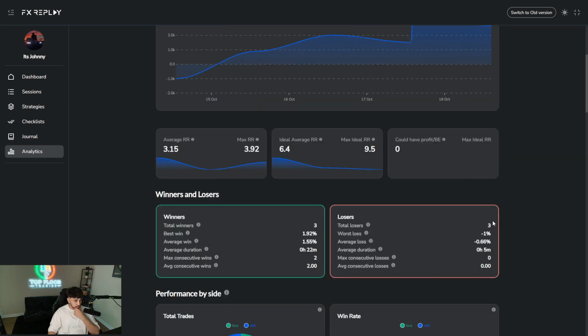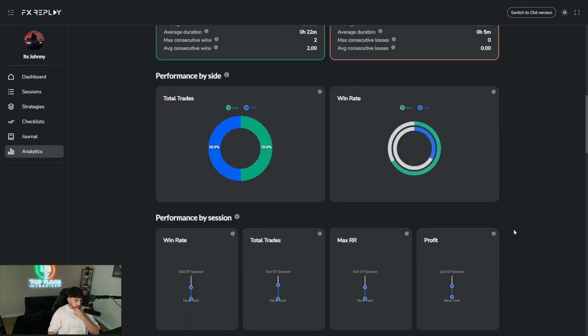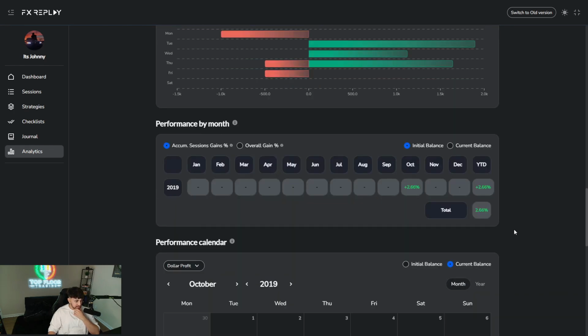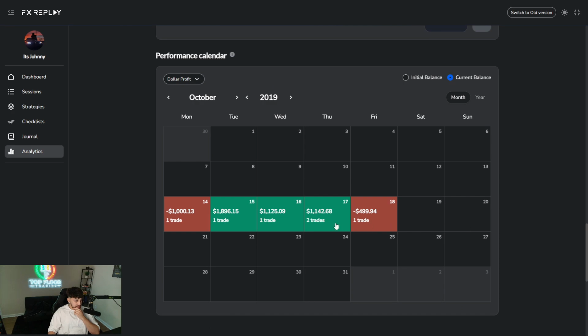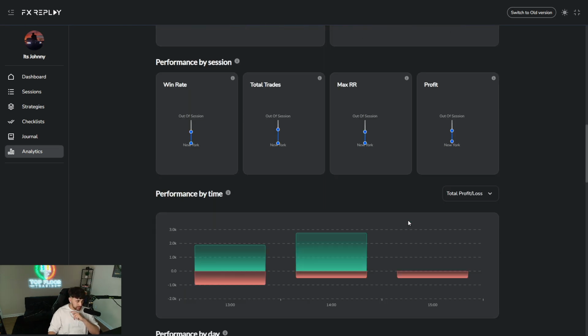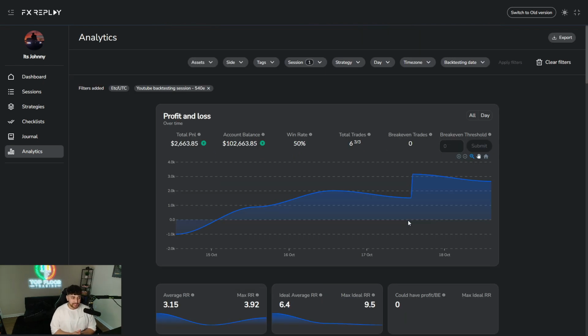3.15. Total winners, total losers, 3 and 3, just off 1 week. So we have about a 50% win rate, and this is pretty much the P&L. As long as your winners are outweighing your losers and are way bigger than your losers, you're good, bro. You don't need to really worry about win rate, in my opinion. But that is going to be it for the backtesting session.